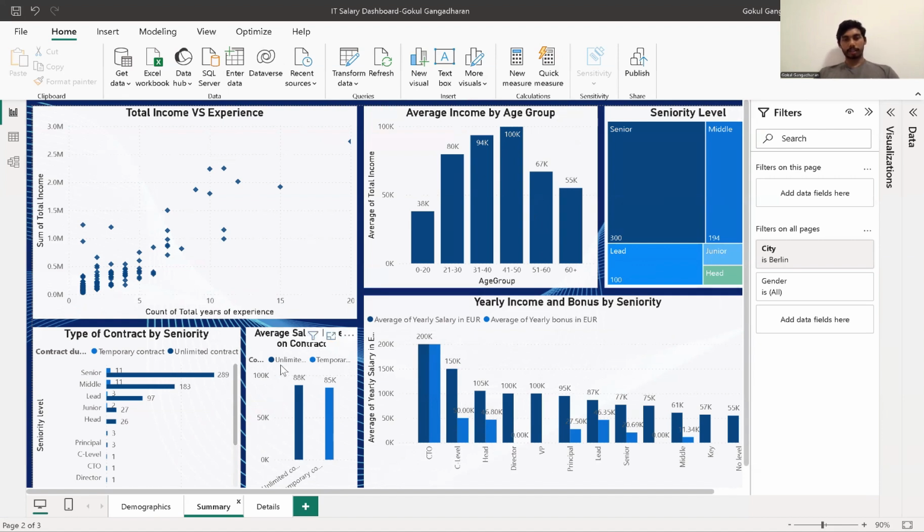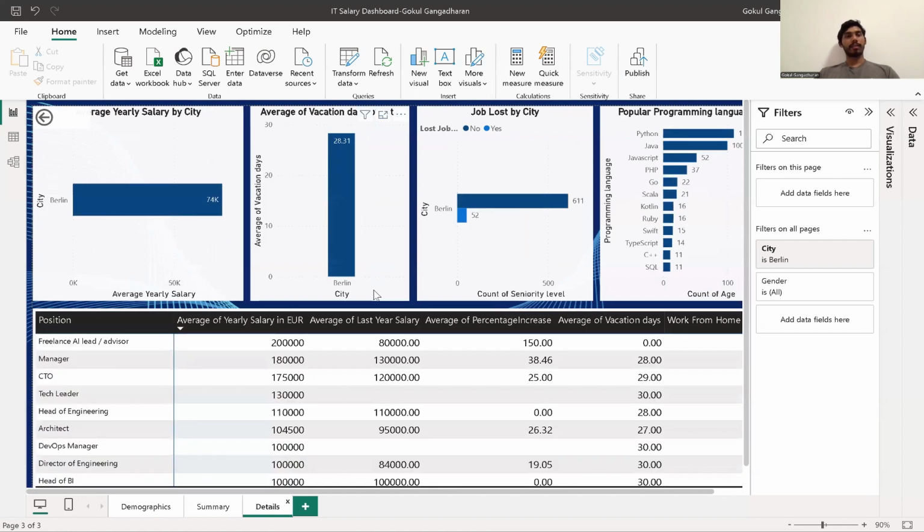And here also the difference between the contractor salary versus the permanent employee salary is not much. Permanent employees make 88K per year, whereas contract employees make a similar amount, 85K. And based on seniority, this shows a similar trend compared to the main data.